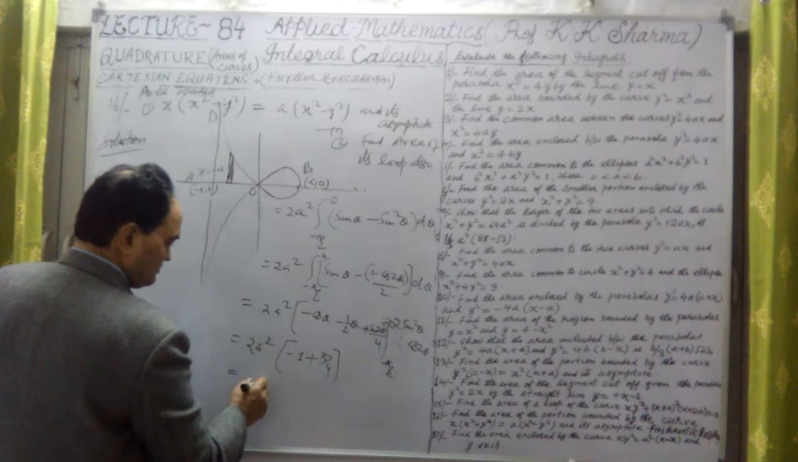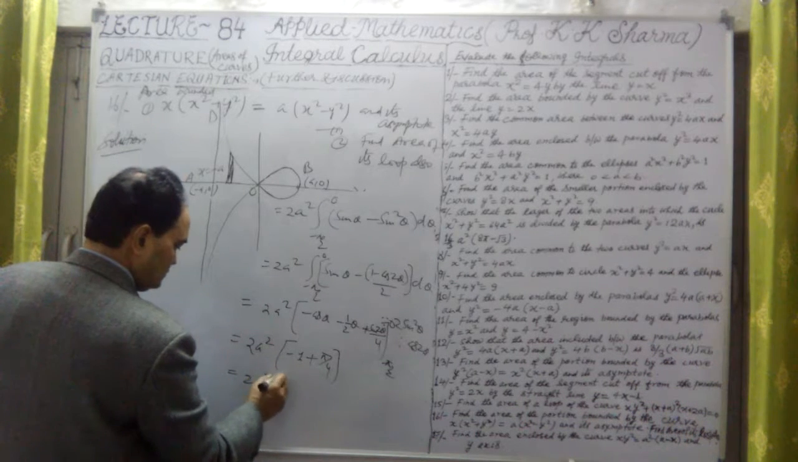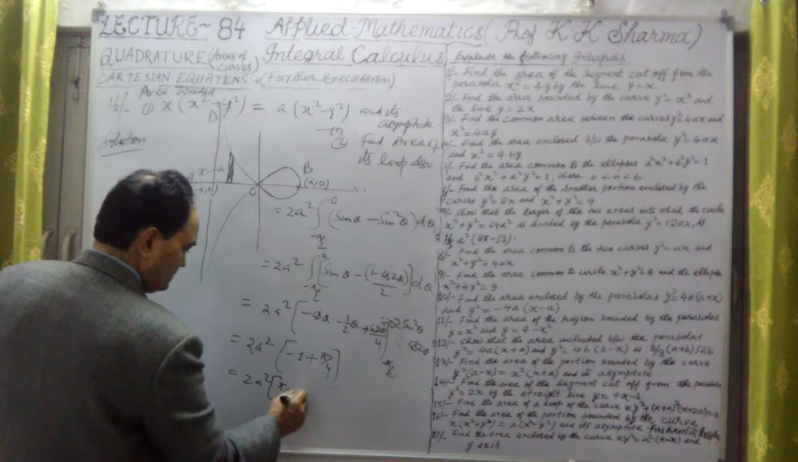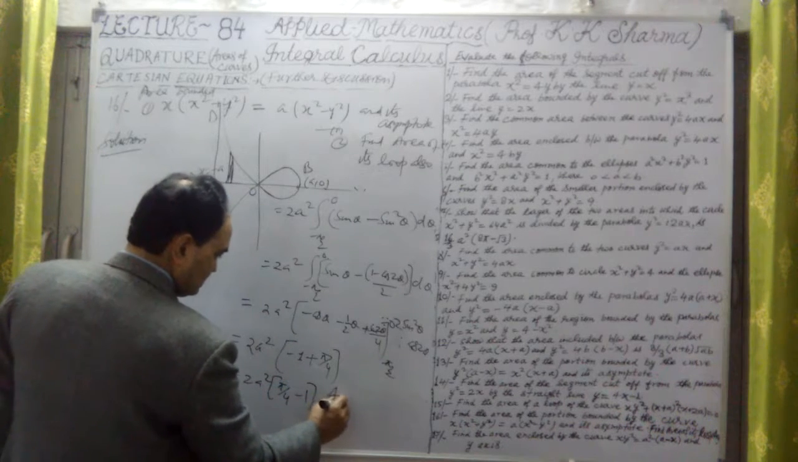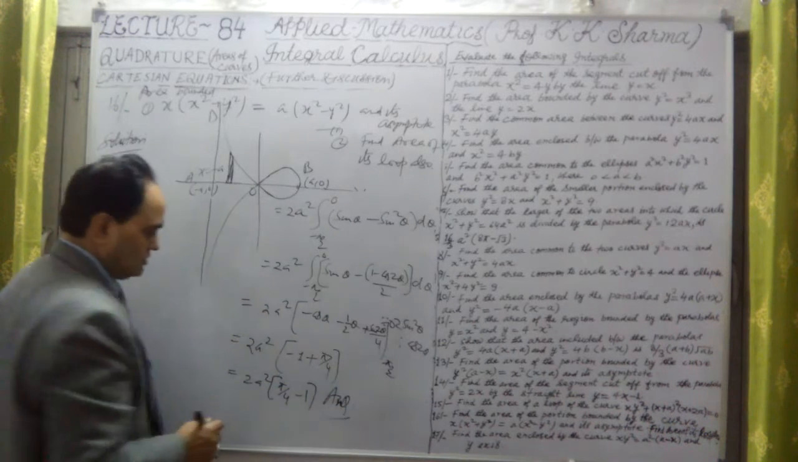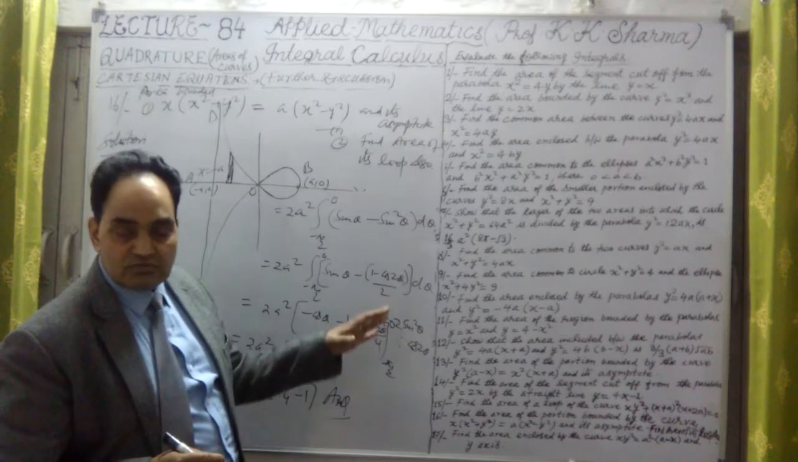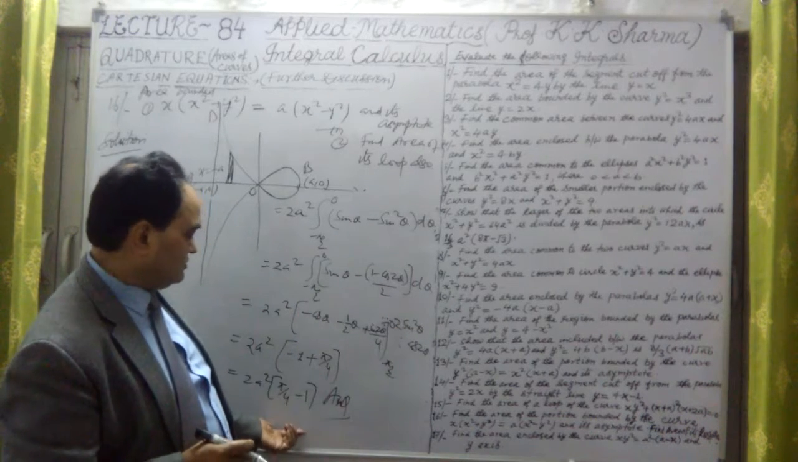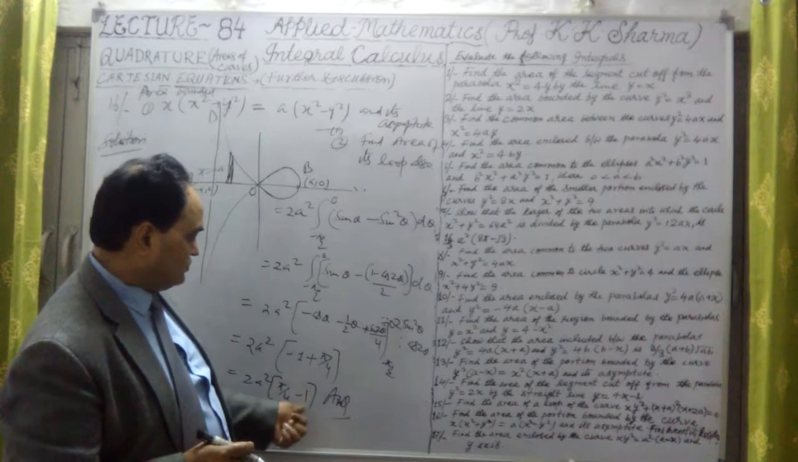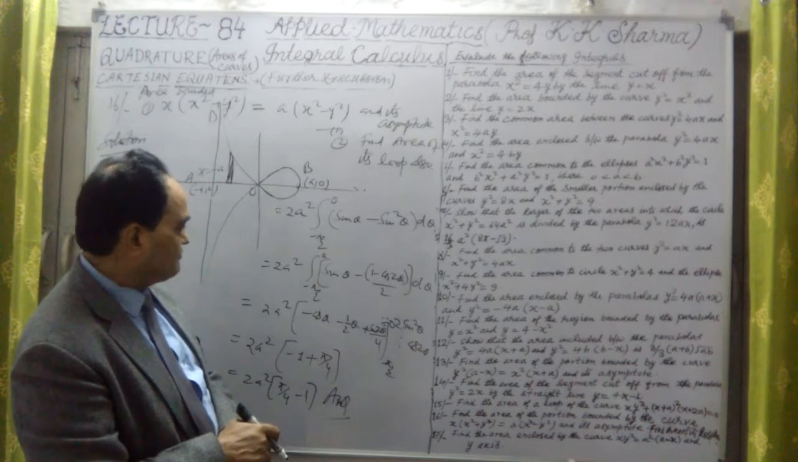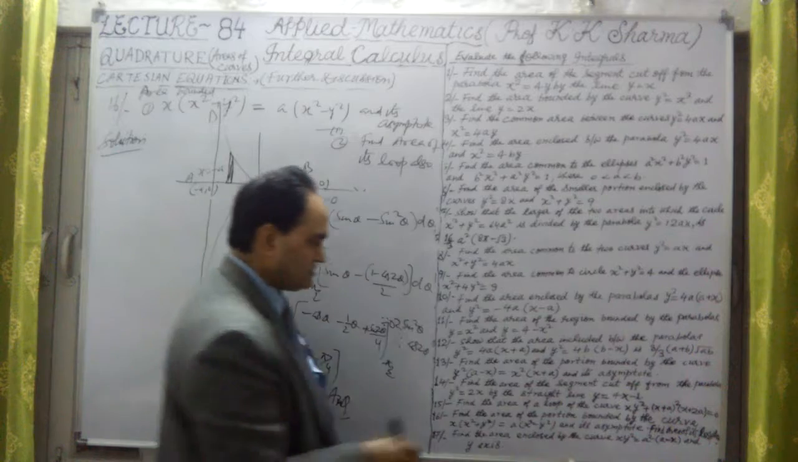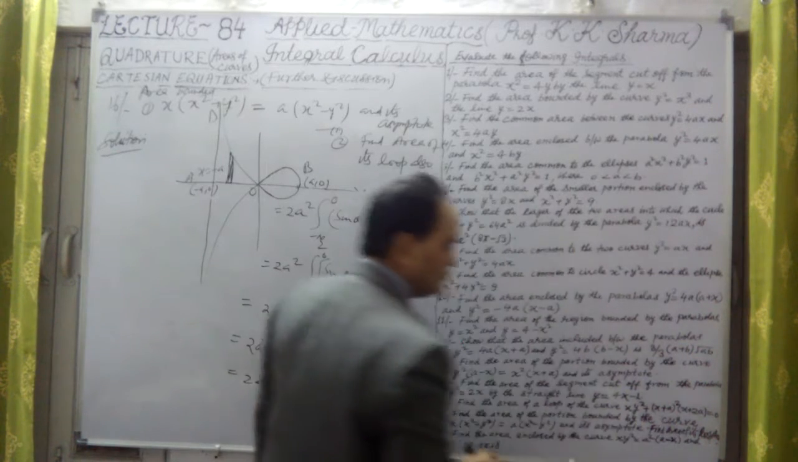So 2a square into pi by 4 minus 1 is the final answer. So the area between the curve and the asymptotes is this value, 2a square into pi by 2 minus 1. Okay, it's the final value. Now the second part of this is to find the area of its loop also.